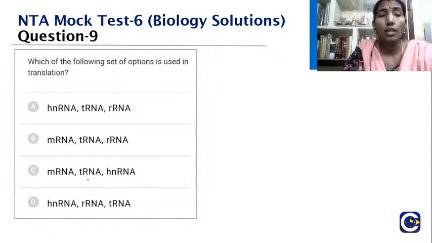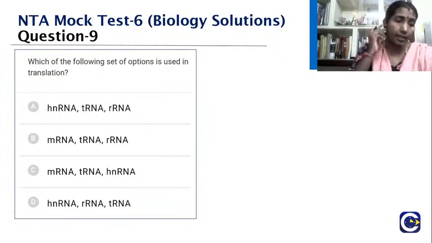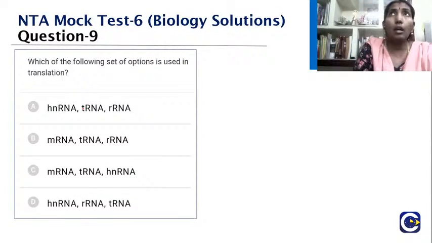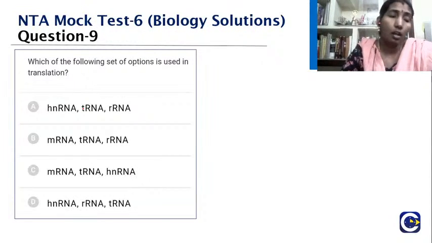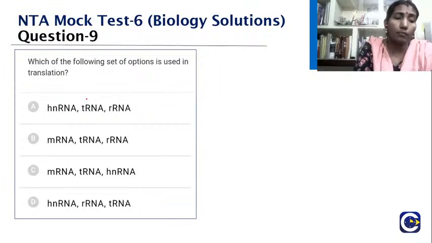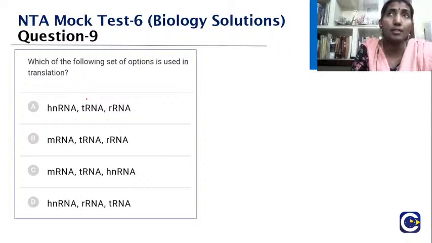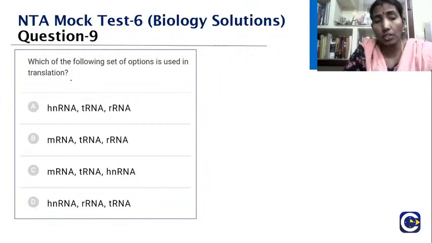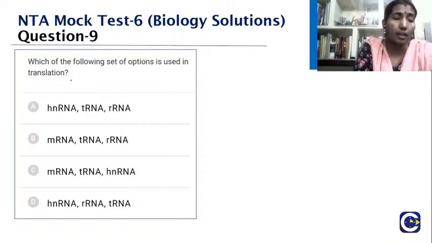When I say hnRNA, it is the heterogeneous nuclear RNA we are talking about. This hnRNA does not participate directly. The post-transcriptional processing will convert this hnRNA into the functional RNA. Then only it can participate in protein synthesis, which we call translation. The tRNA and the rRNA are functional RNAs which take part in the translation.